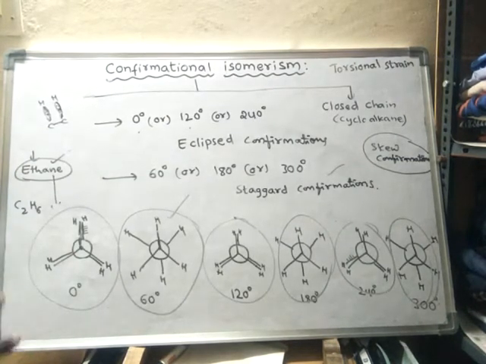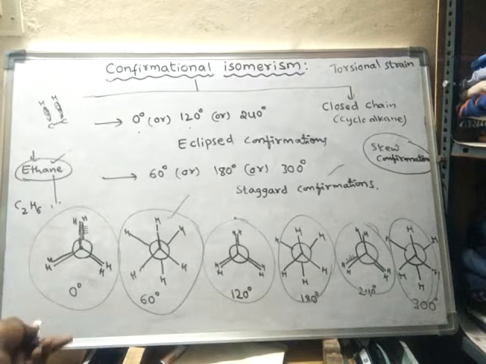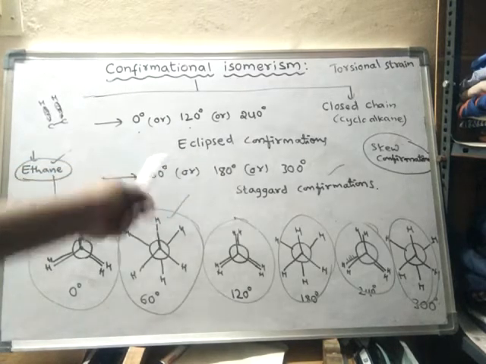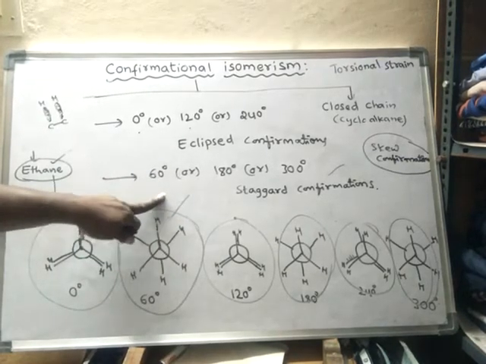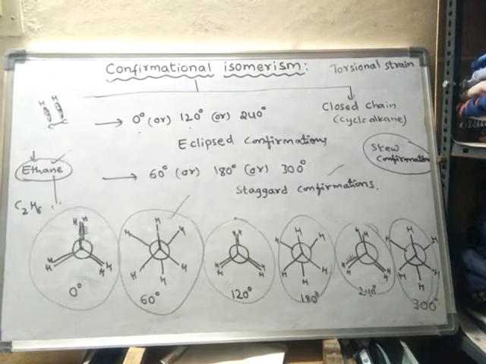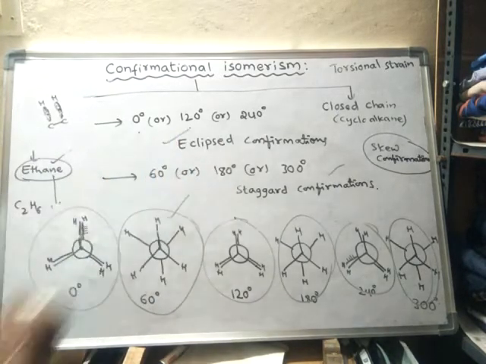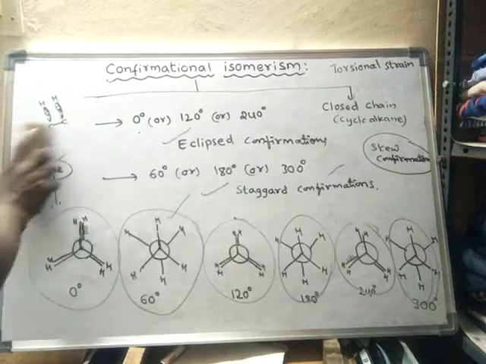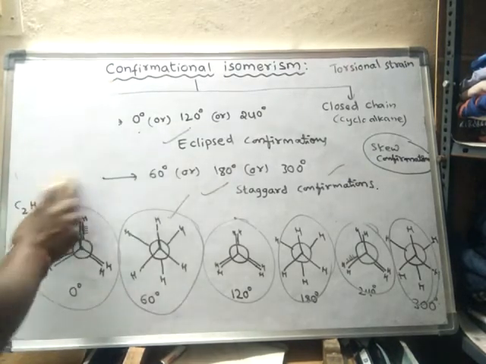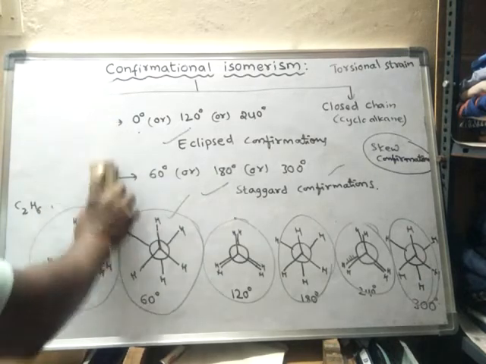See, there is an energy difference between the staggered and eclipsed forms. There is an energy difference because this is least stable and this is most stable. Always the most stable form will have least energy, and the least stable form will have more energy. So the eclipsed form will have more energy and the staggered form will have least energy. So if I show the diagram energy-wise,